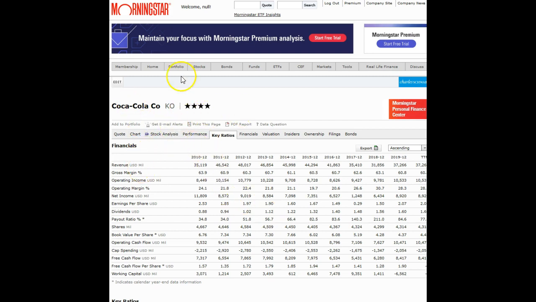So look here at Coca-Cola. I went to Morningstar to get the most recent financials. I clicked on the key ratios here, and I'm looking for dividends, and I can see here the dividend record for the last 9-10 years. So I'm going to click on export here so I can open this up in Excel and make it a little bit easier to work with.